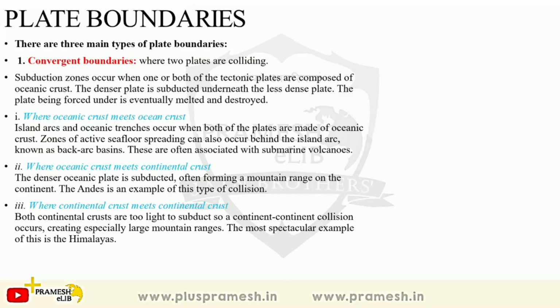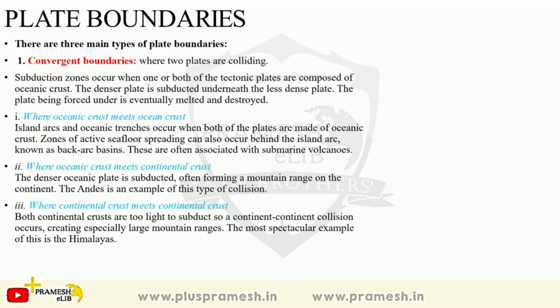Okay, now let's look at all these three plate boundaries and their work and their effect and their distribution on the earth's surface in detail. So convergent plate boundaries, now two types of plates are meeting each other in convergent plate boundaries, right? So what type of plates can be there? One can be oceanic and the other can be oceanic crust. So it means that both the plates are under the ocean, in the oceanic crust.